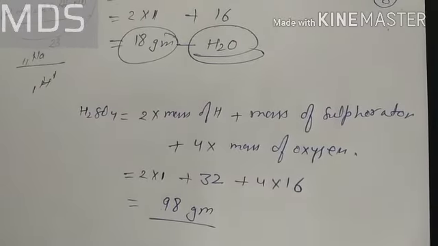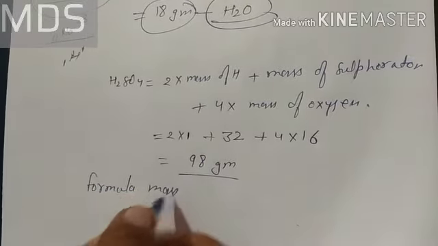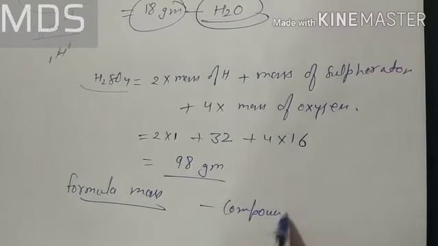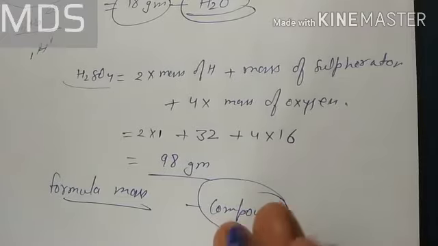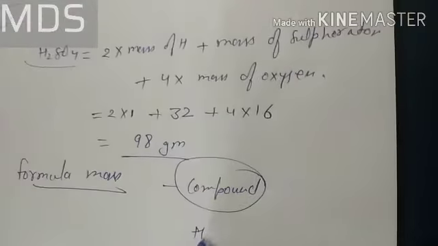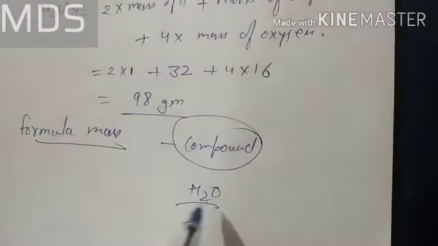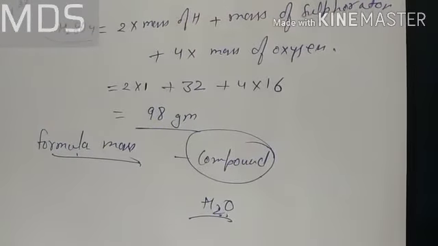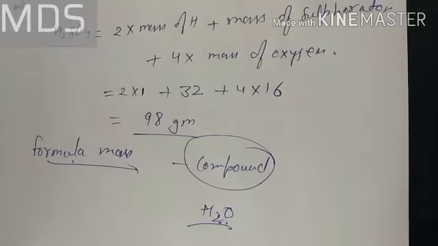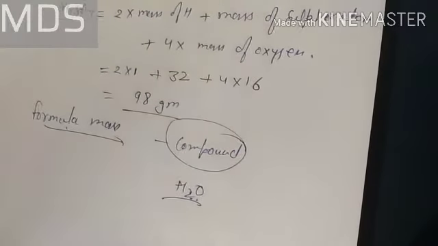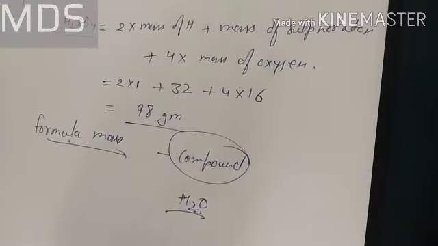That is, the mass of a molecule is the molecular mass. In some cases, molecular mass is also known as formula mass, because a compound has a chemical formula, so the mass of that formula unit is known as formula mass. Like H2O is a compound, and this is the formula for water. So the mass of this water molecule is its formula mass. It is not a different concept from molecular mass; this term is sometimes used for compounds instead of molecular mass.